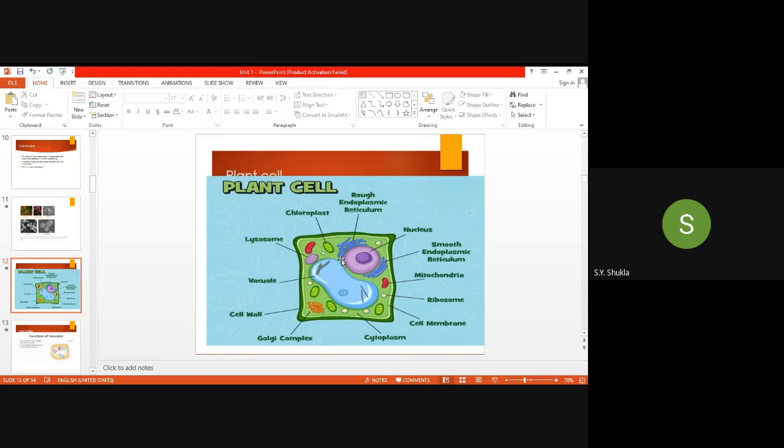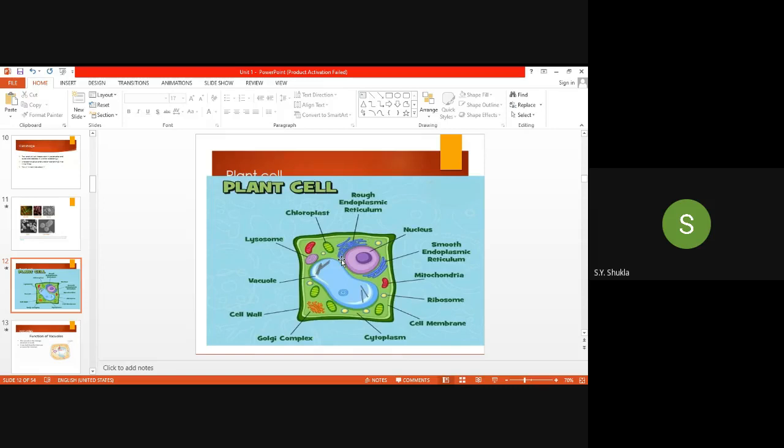Then chloroplast is there, and then vacuole is there. This is the difference, which is absent in the animal cell. Chloroplast is absent in the animal cell, present in the plant cell. Vacuoles are also found in animals. There are some animal cells with vacuoles, but they are not fully developed. They are fully developed in the plant cell.